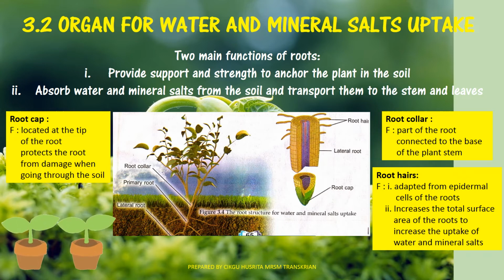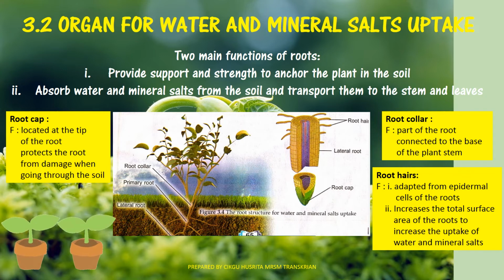Okay, this is the picture, the structure of the root for water and mineral salt uptake. Okay, this one, root collar. Root collar is a part of the root connected to the base of the plant stem. And then the next one is a root hair. Root hair is adapted from epidermal cell of the root, and it will increase the total surface area of the root to increase the uptake of water and mineral salt.